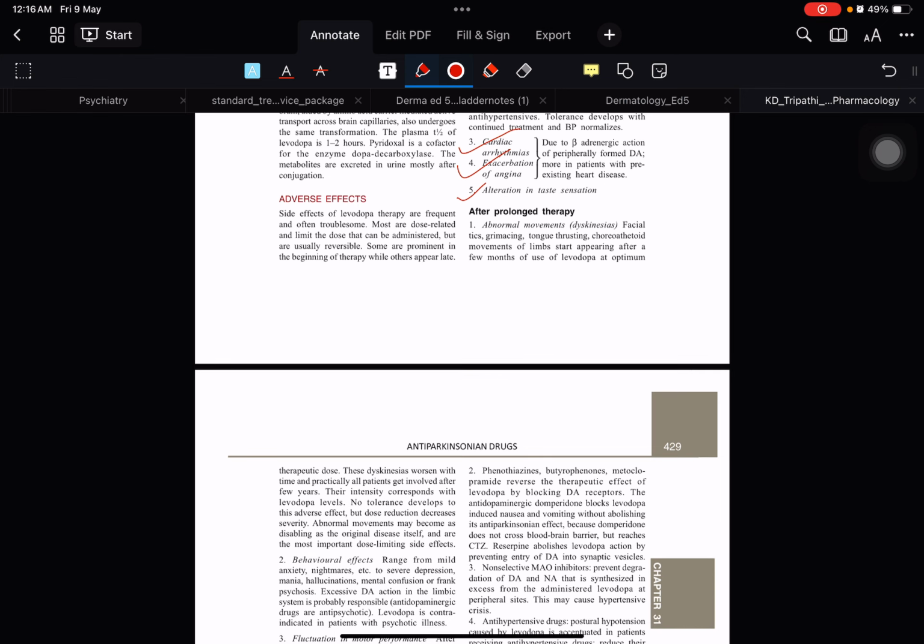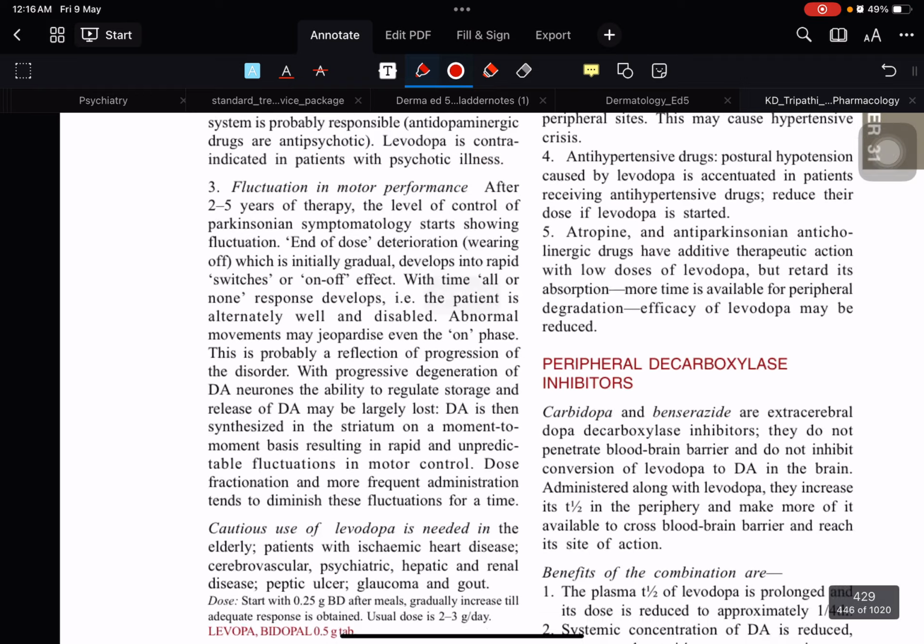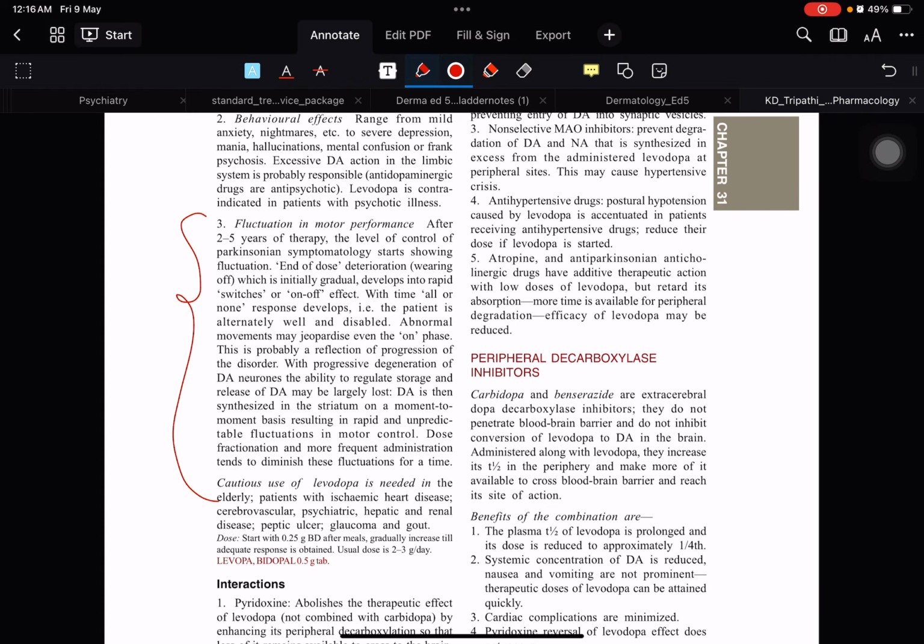So how are you going to treat that on and off effect? I would like to read all this, because this is very, very important. After 2 to 5 years of therapy, the level of control of Parkinsonism symptomatology starts showing fluctuation, end of dose deterioration, and wearing off, which is initially gradual and develops into rapid switches, or the on and off effect. With time, there is an all or none response. What is all or none response? It means either it will show the response or it will not show any kind of response. That is known as all or none response.